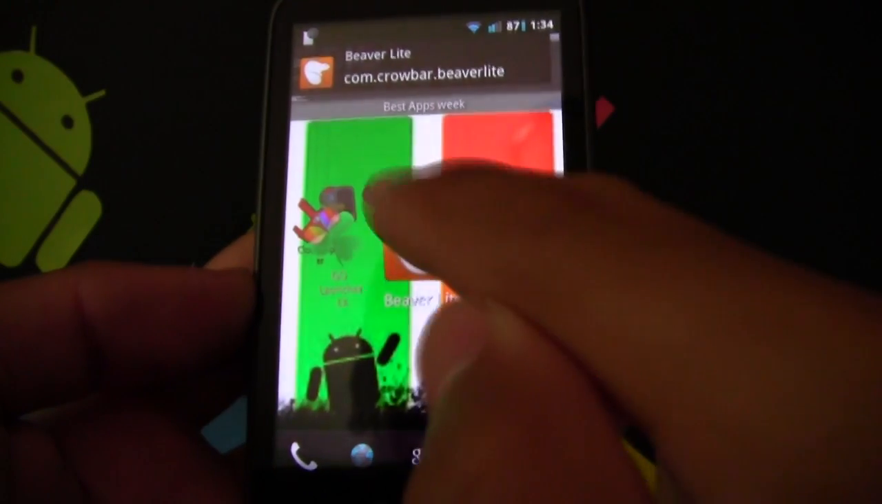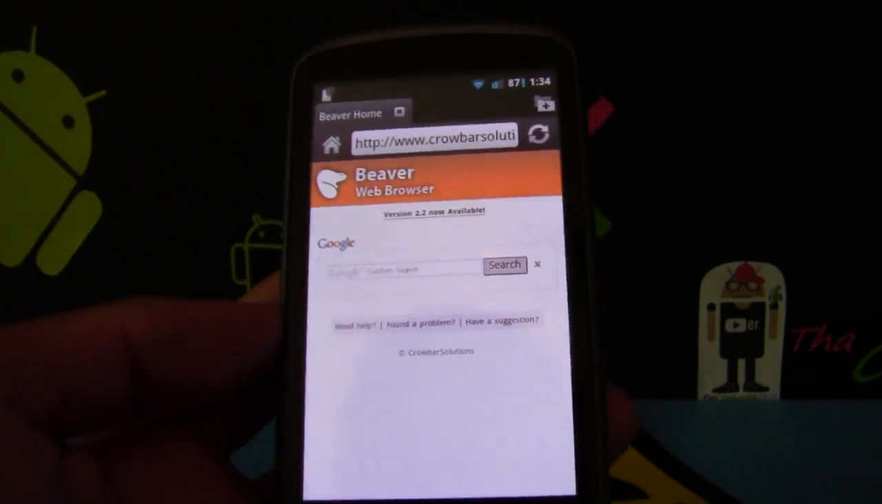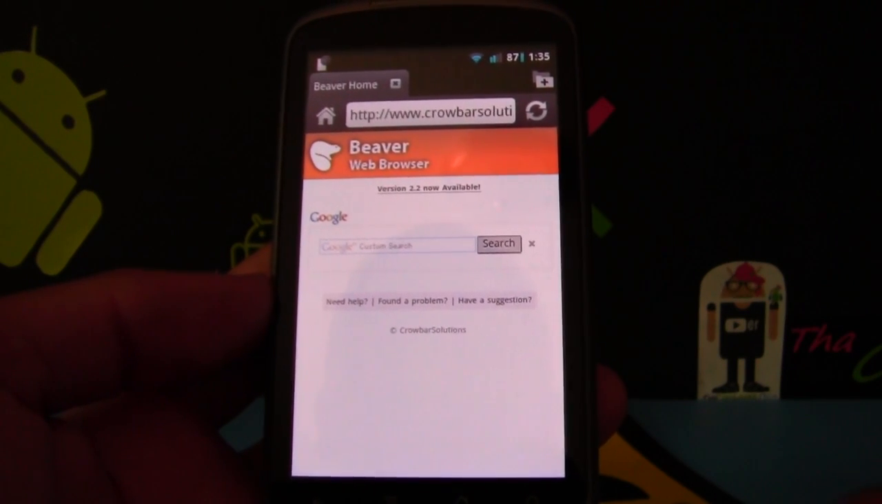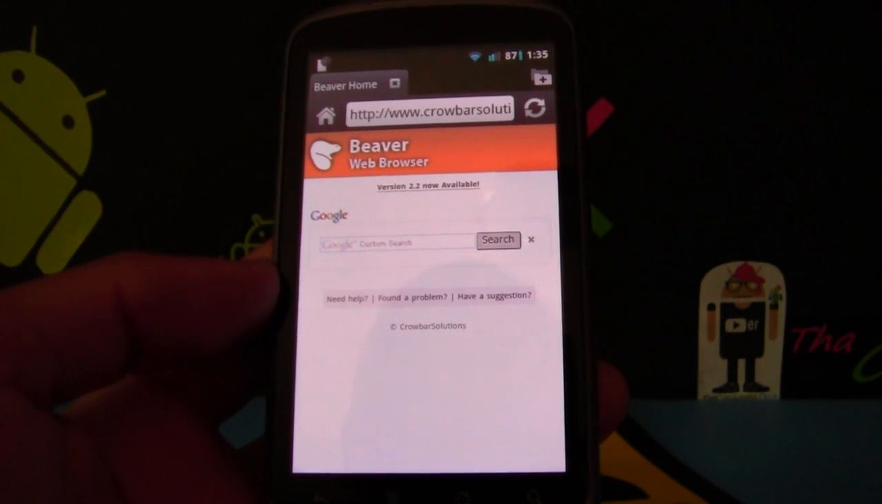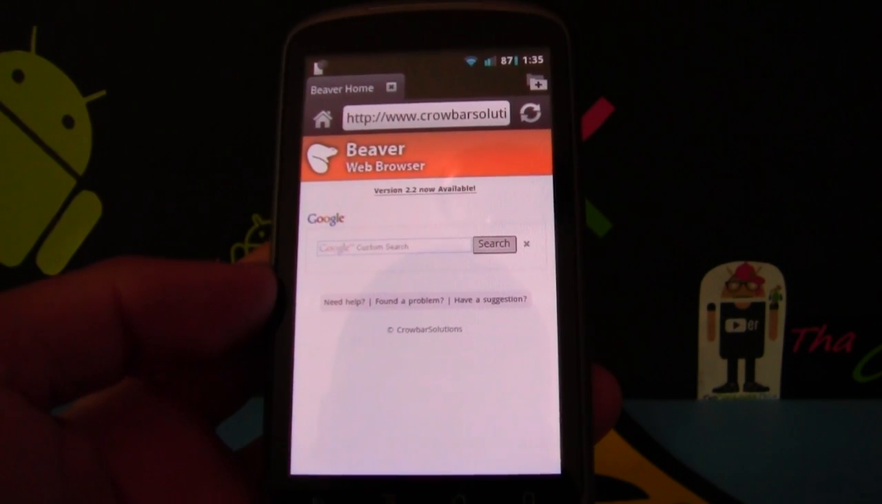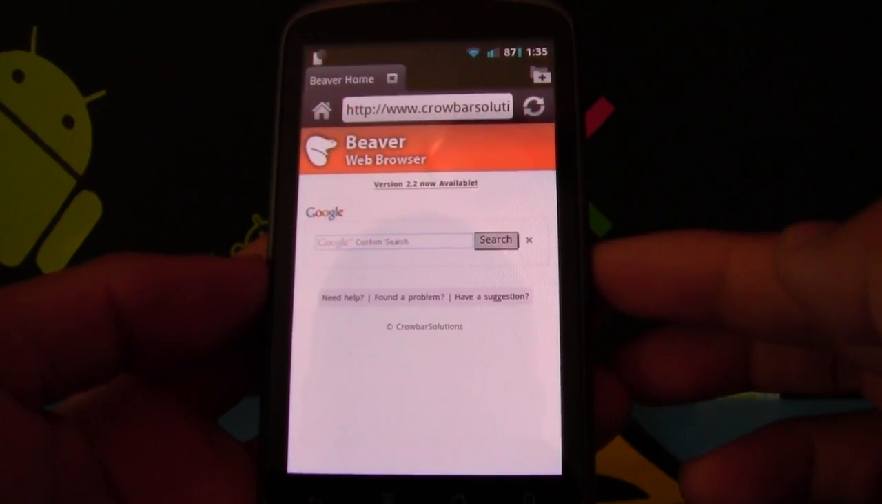Beaver Lite. This application is perfect for the adults. Well, it can be perfect for anybody. You should be an adult if you're going to be doing this kind of thing. But you know, looking out after everybody. With this application, it's a separate browser. It is not the stock browser. This one's pretty simple and quick, and it works really great. And it has a little secret function to it.